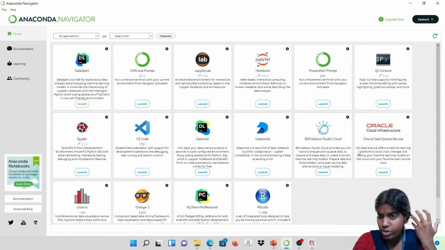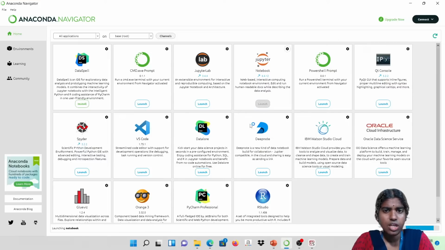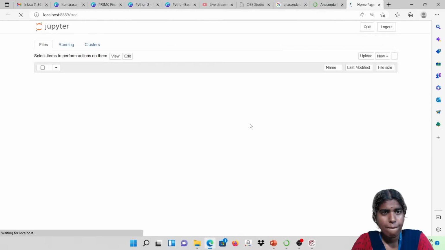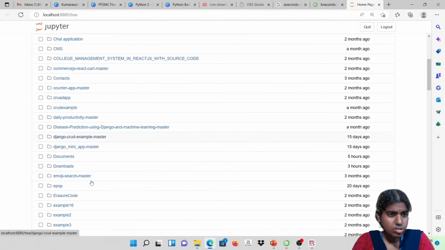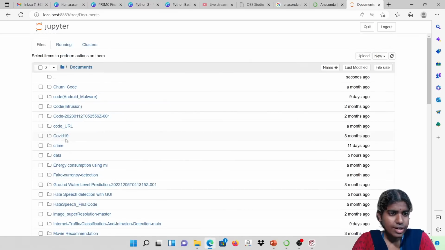Inside this you have Jupyter Notebook. It's a web-based notebook environment where you can edit and run human readable documents. Just click the launch button. Clear with this?